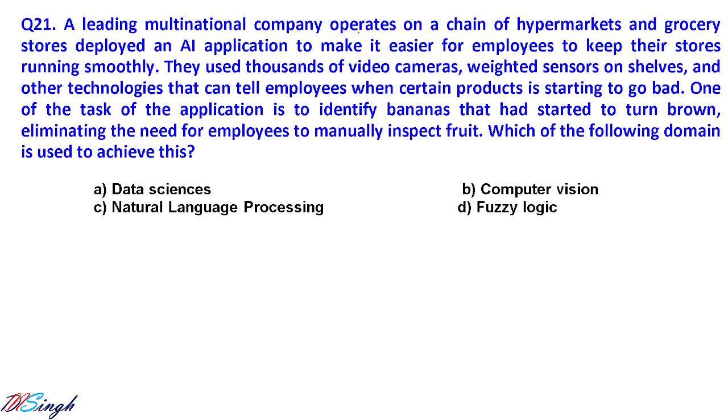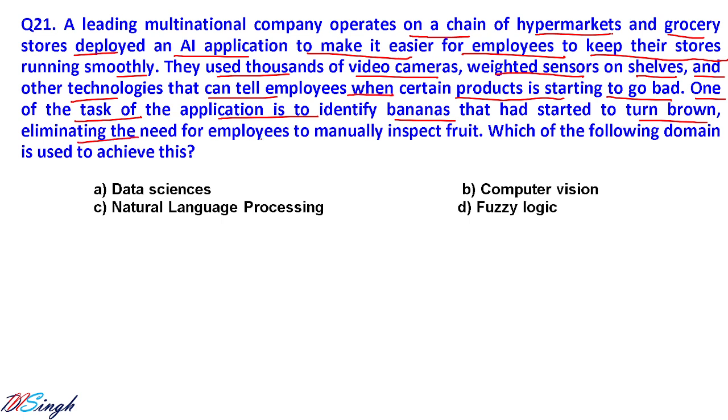A leading multinational company operates a chain of hypermarkets and grocery stores. Okay, it deployed an AI application to make it easier for the employees to keep their store running smoothly. They used thousands of video cameras, weighted sensors on shelves, and other technology that can tell employees when a certain product is starting to go bad. One of the tasks of the application is to identify bananas that have started to turn brown, eliminating the need for employees to manually inspect the fruit. Which of the following domains is used to achieve this?